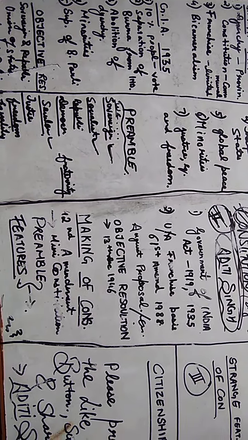What do you mean by sovereign and what do you mean by republic? Please comment in the comment section. And if you don't know, I'll tell you later when we are discussing the features of the preamble. Okay, so the next feature is India should be a union of states. Okay, why is India known as a union of states?